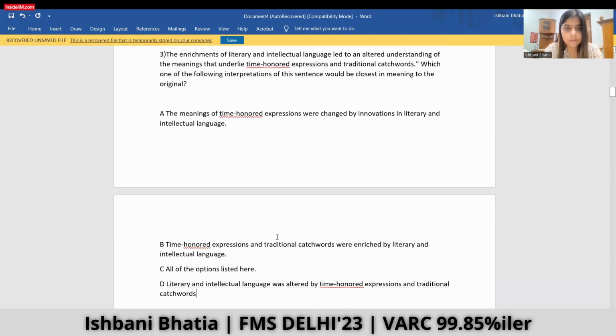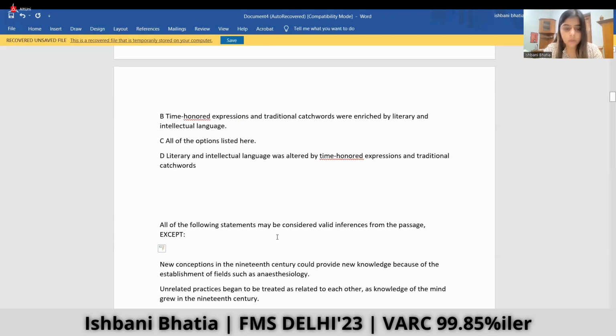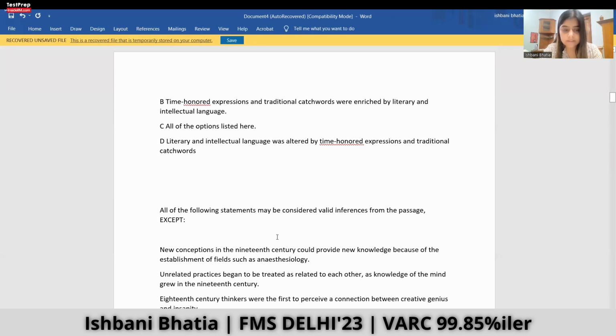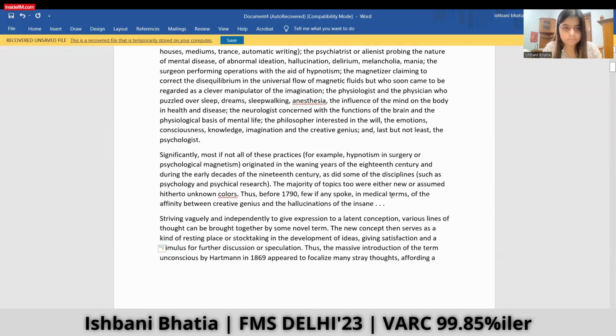The enrichments of literary and intellectual language led to an altered understanding of the meanings that underlie time-honored expressions and traditional catchwords. Which one of the following interpretations of this sentence would be closest in meaning to the original? Okay. All of the following, except, may be considered valid inferences from the passage. Hence, this is also a type of question for which I have to read the complete passage. So let me see if I can read this passage right now.